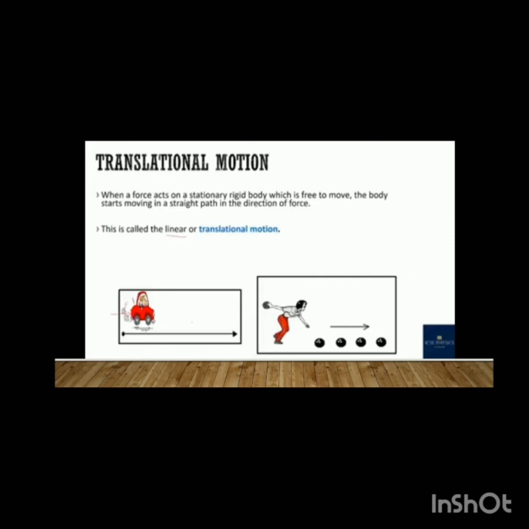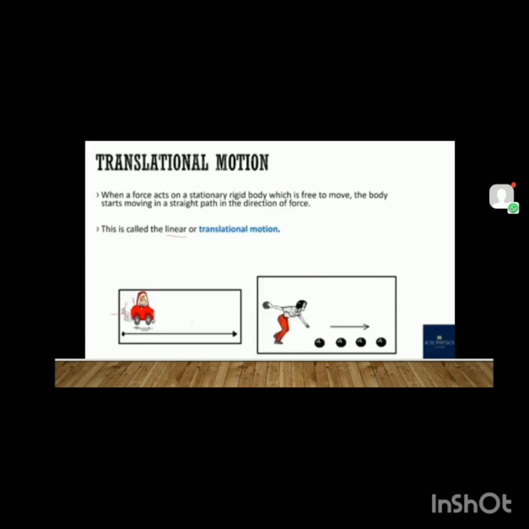See example 1, a toy car. When you apply force to that toy car, it will move in a straight path in a forward direction. See the arrow mark showing the direction of that toy car. So this is called translational motion. In the second diagram, the man is pushing some balls.